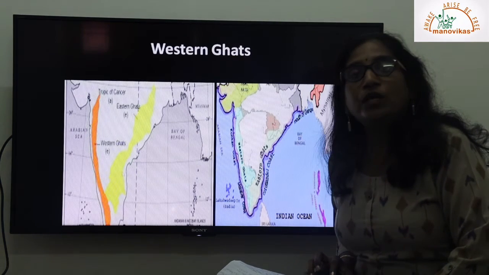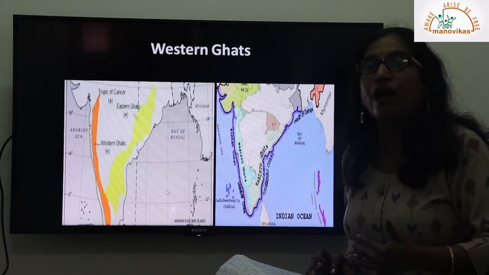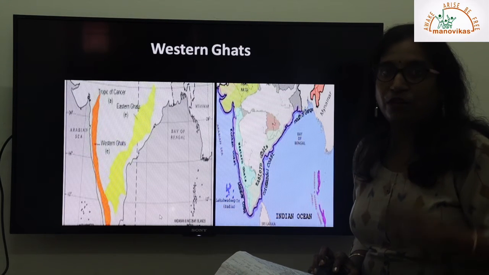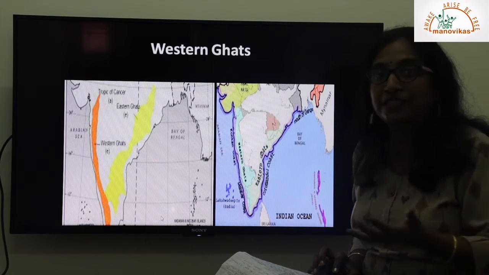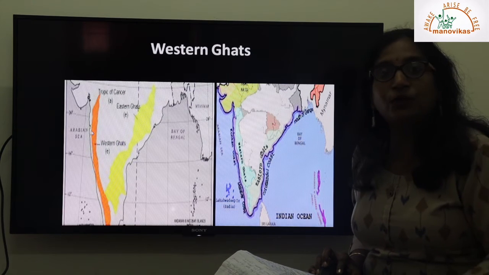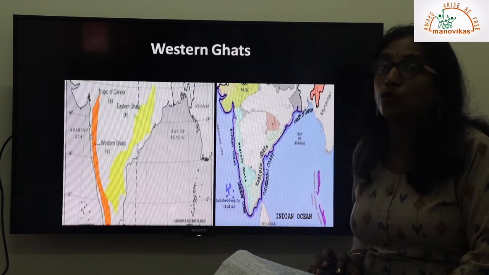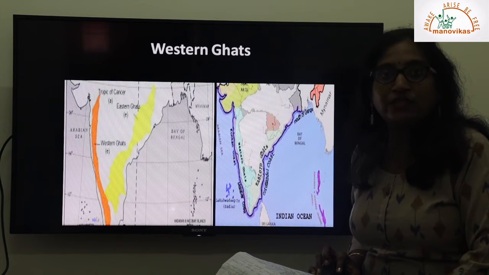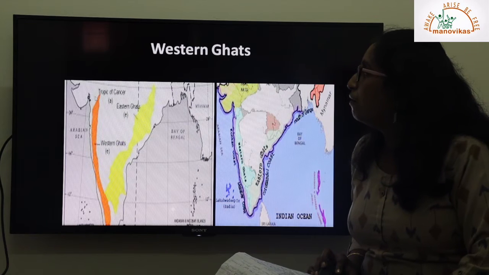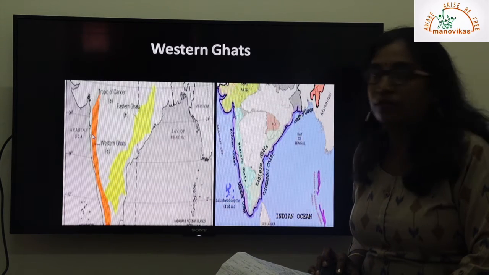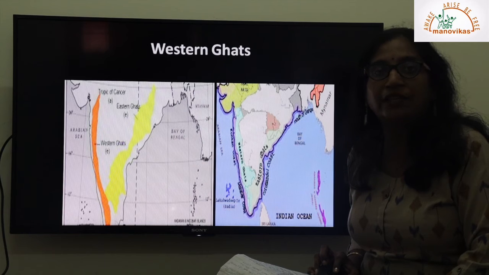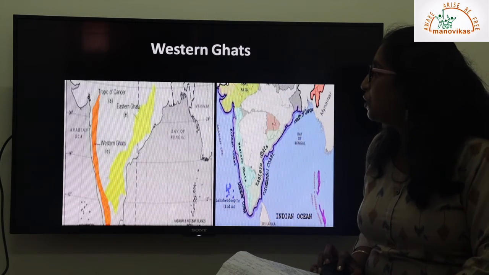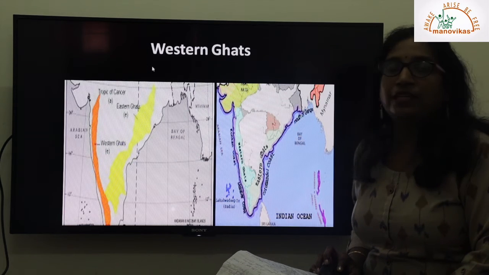Okay, the next important mountain ranges of India are the Western Ghats and the Eastern Ghats. The term Western Ghats refers to the whole mountain system. Since it is towards the western coast, it runs parallel to the western coast of India, the southwest coast. The orange color shows you the location of the Western Ghats. You can see, right from the Tropic of Cancer or from the Gujarat area on the western side, it moves up to Kerala, the southern part. And the Eastern Ghats, towards the eastern margin, are the yellow portion shown here. These are your Western and Eastern Ghats.